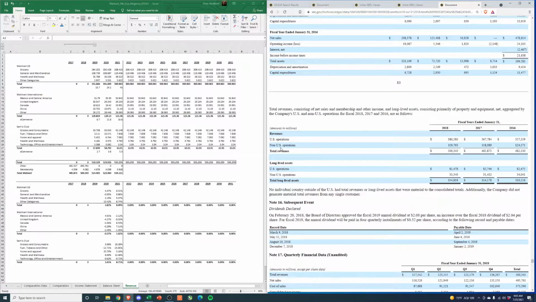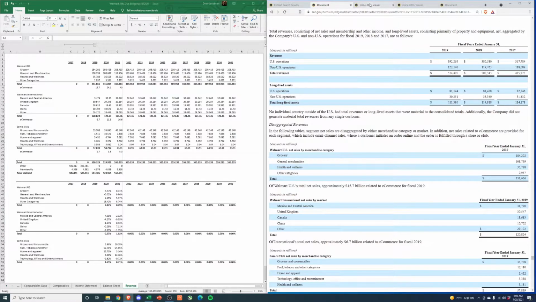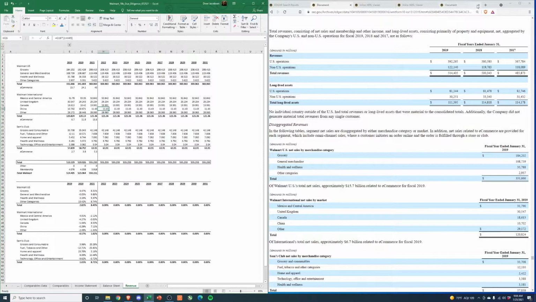They give it to us by US and non-US operations for 2018, 17, and 16. But if you scroll down, you'll see they actually don't have it at the sub-segment level in 2018. So this is something they started doing in fiscal year 2019. We can see here in the 2019 10K, I just switched over to that. They only give it to us for 2019, not 2018 or before. So it's something they implemented in 2019. So we'll use that data as we have it.